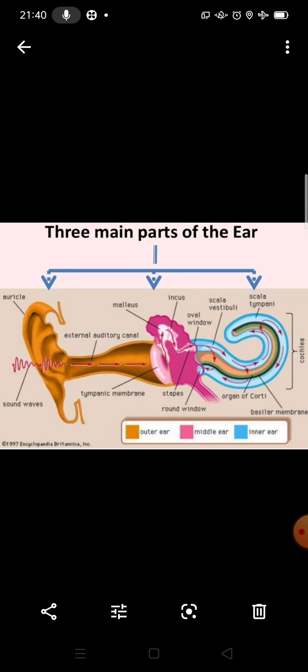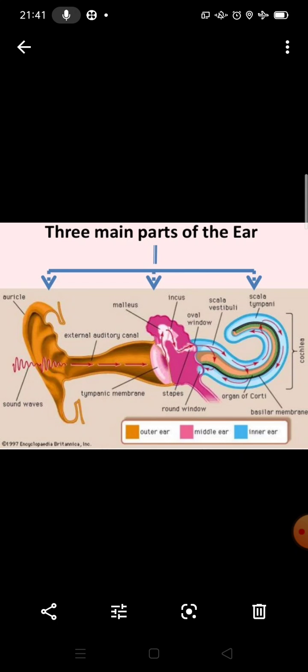With the help of the cochlea, this pressure vibration is changed into an electrical signal, and this electrical signal reaches the brain, and the brain processes the information from the ear.